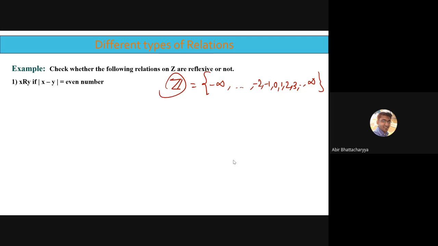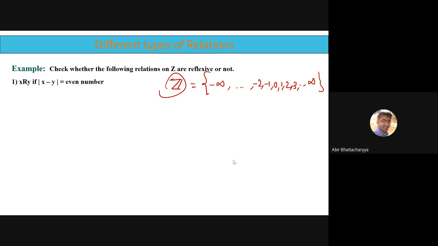Now you may ask me, sir, how is it possible to check for an infinite set? I cannot put each and every element in and check whether the relation is reflexive or not. This is not possible for an infinite set. For a finite set it is possible, I can check by plugging in each and every element one by one. But for an infinite set, plugging in one by one is not possible.